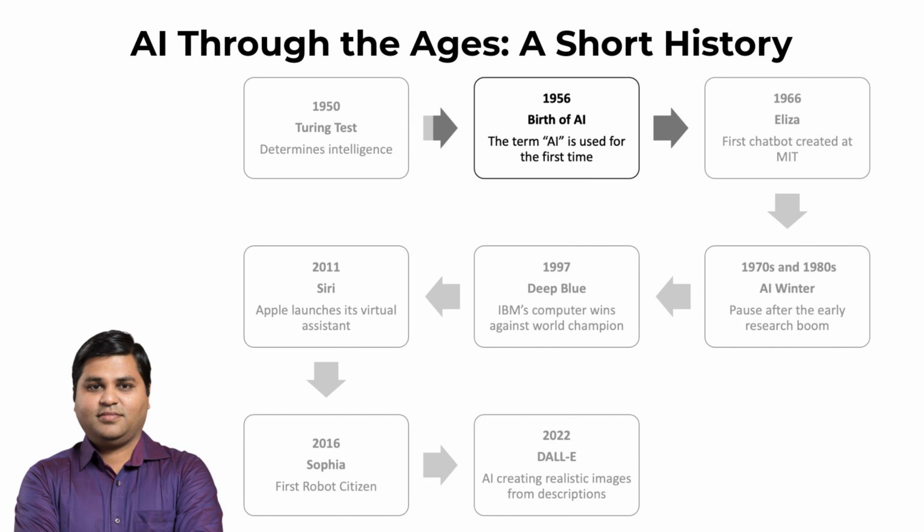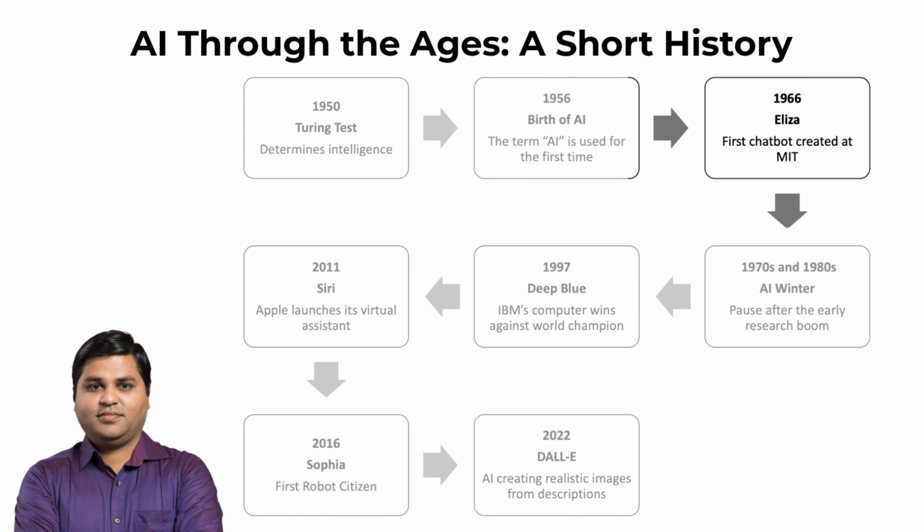In 1956, two researchers named Allen Newell and Herbert Simon created the first artificial intelligence program called Logic Theorist. This program was able to prove 38 of 52 mathematical theorems and even discovered new ways to prove some of them. Also in 1956, a scientist named John McCarthy coined the term artificial intelligence at the Dartmouth Conference, where he proposed that AI should be studied as a new academic field.